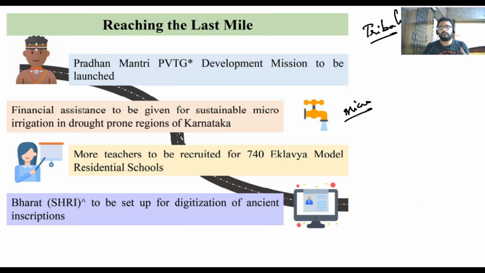Sustainable usage of water without any loss, without additional or excess usage of water, or in drought-prone areas where you don't have much water, there you will be using techniques like drip irrigation or sprinkler irrigation, which can help in micro irrigation. Then Eklavya school models for the weaker sections. Bharat Shared Repository to be set up for digitalization of the ancient inscriptions.